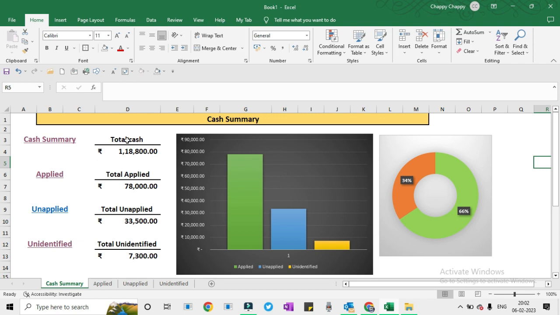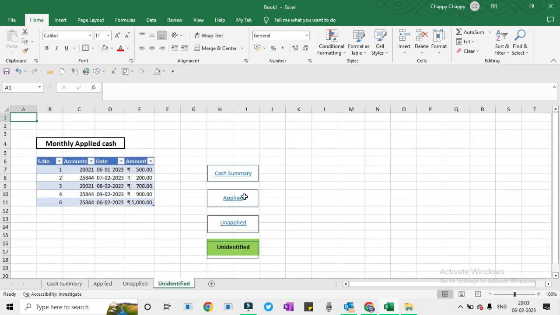So how exactly it works: whenever we receive cash on our bank statement, in the invoice to cash process I am talking about, whenever we receive cash in the bank, we have to book that cash in our ERPs. And we have to prepare the report of what total cash we received, how much is applied in ERP, how much is unapplied, and how much is unidentified. This is the report which we will prepare.